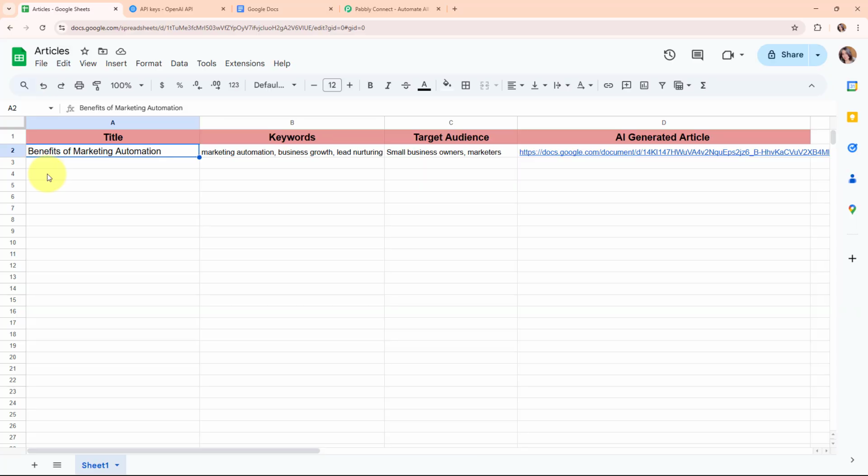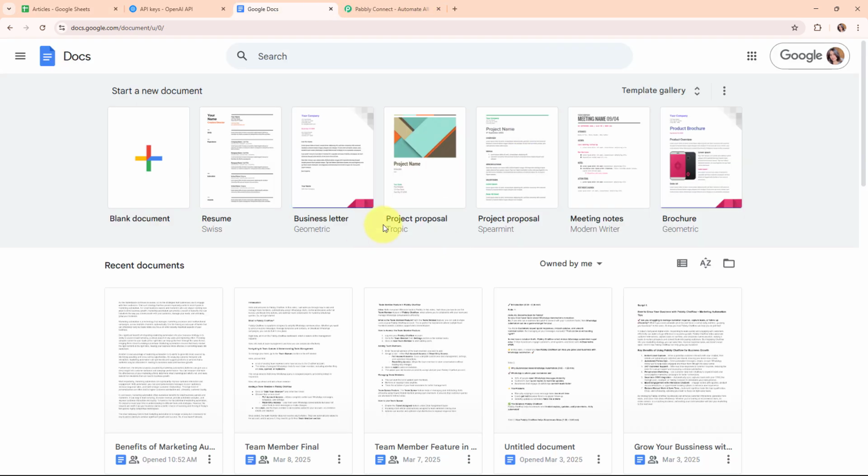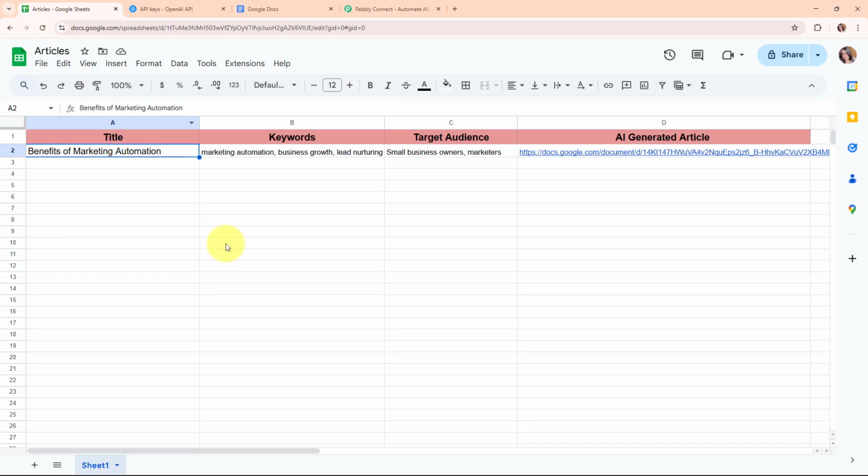So in this video, I will guide you through building an AI agent that automates article generation by integrating Google Sheets and Google Docs. This powerful combination allows you to manage your content ideas in Sheets and seamlessly transform them into well-structured articles in Docs. By automating this process, you can maintain a consistent publishing schedule, keep your audience engaged, and free up valuable time for editing and refining content to meet your quality standards.